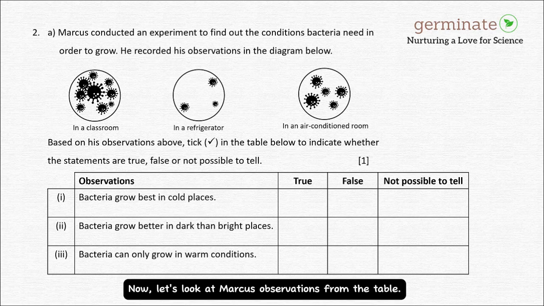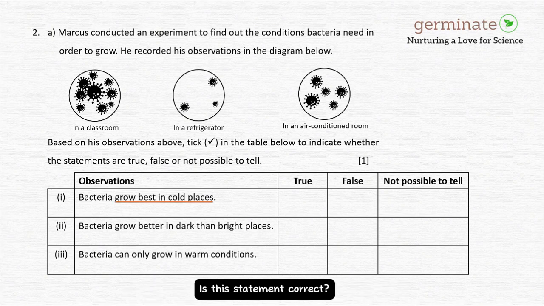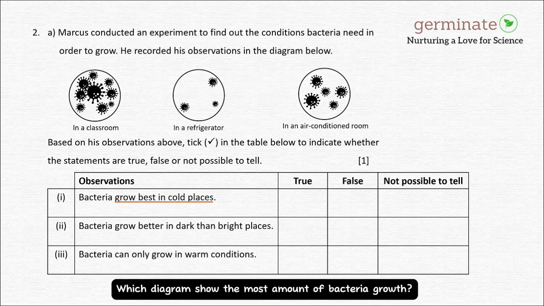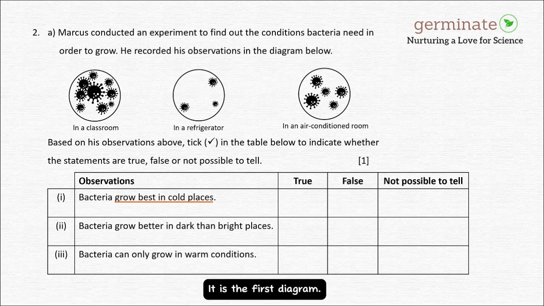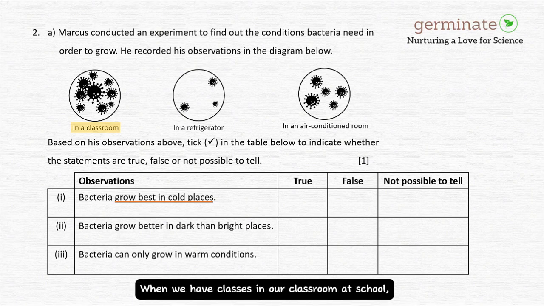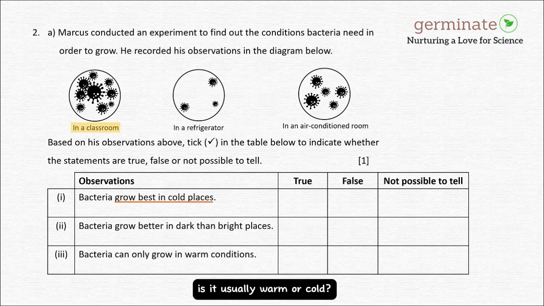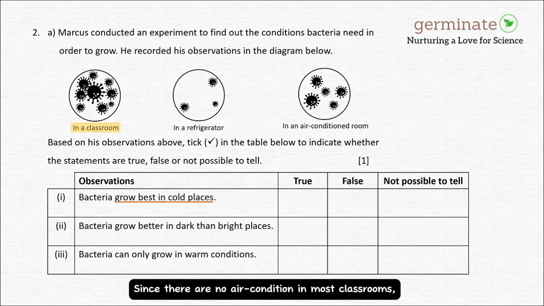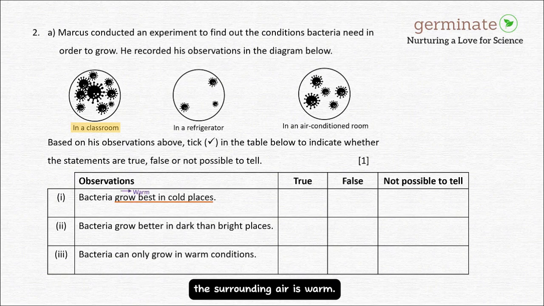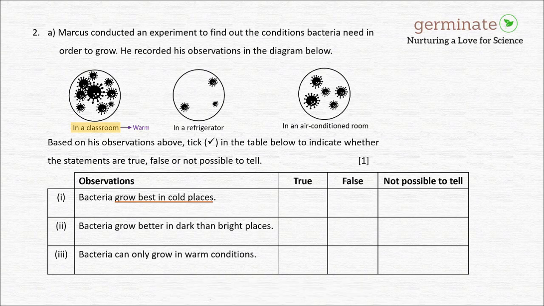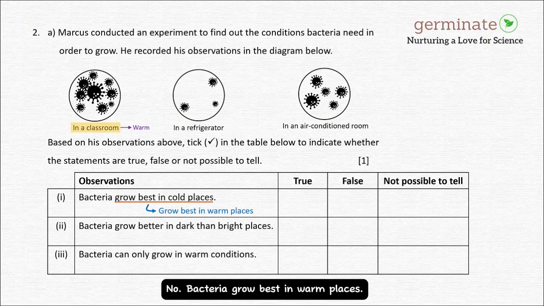Now, let's look at Marcus' observations from the table. First statement, bacteria grow best in cold places. Is this statement correct? Let's look at the diagrams to help us. Which diagrams show the most amount of bacterial growth? It is the first diagram. Where is the location? In the classroom. When we have classes in our classroom at school, is it usually warm or cold? Since there are no air conditioning in most classrooms, the surrounding air is warm. Therefore, is this statement correct? Does bacteria grow best in cold places? No, bacteria grow best in warm places. So let's put a tick at the first column.